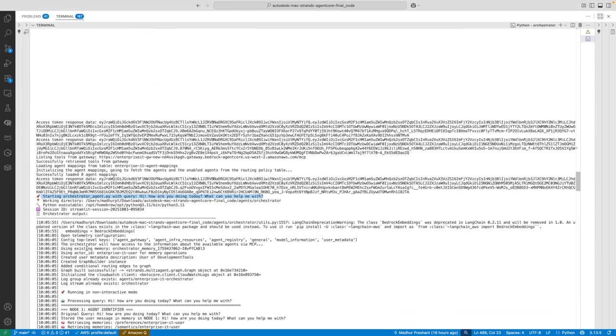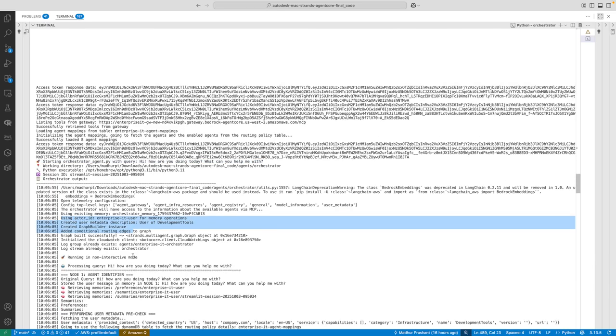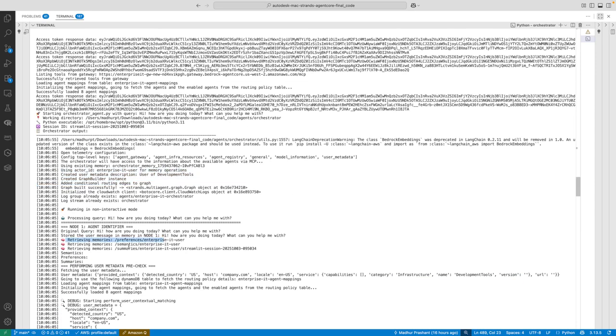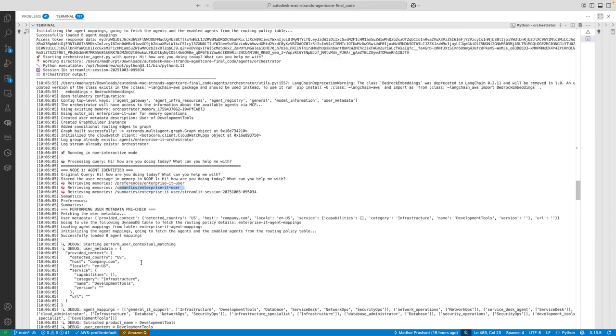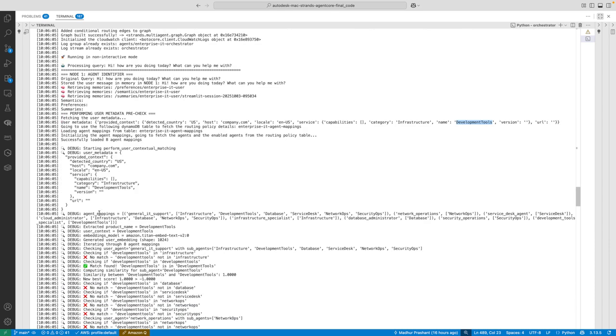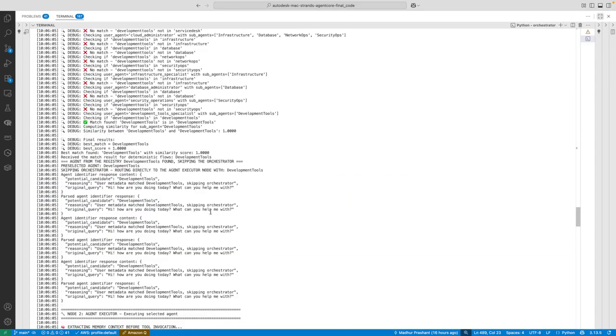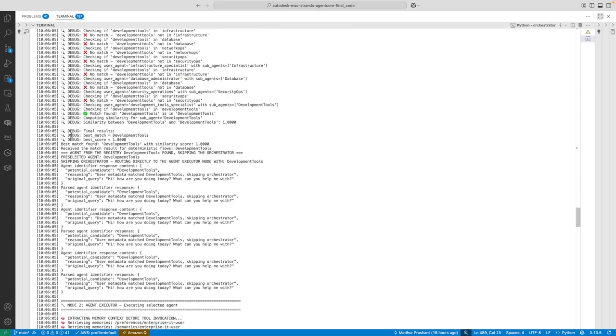So it says, okay, let me first build out my orchestrator graph, which is already built now. What I'll do is I'll retrieve the past preferences, semantics, and summaries. I extract the user metadata that, hey, the user is coming from the development tools product. Is there any tool within the agent registry from the 8 agents that is a development tools agent? I will start doing checks and I'll see that, hey, there is a match found. So then it will make a decision that, hey, there is a best match called development tools.